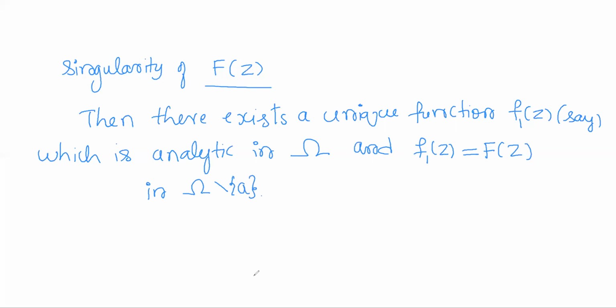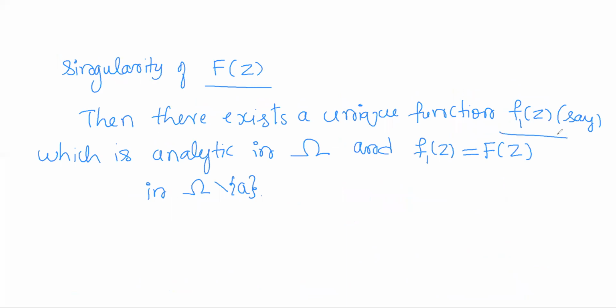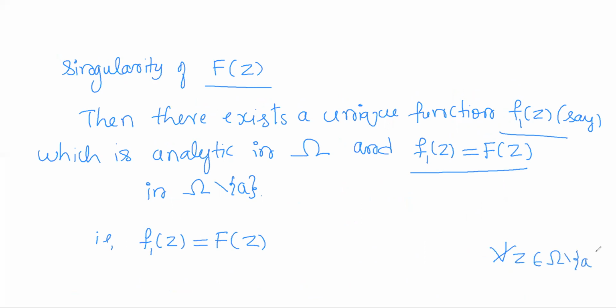So I'm using a result regarding removable singularity which we have seen in the previous video. As capital F(z) has a removable singularity at z equal to a, we can find a unique function f1(z) which is analytic in the whole region omega and coincides with capital F(z) at all the points of omega except a. So that is, f1(z) is nothing but F(z) for all z in omega except a.